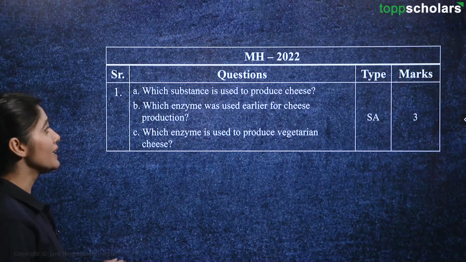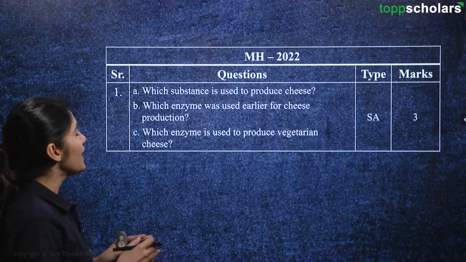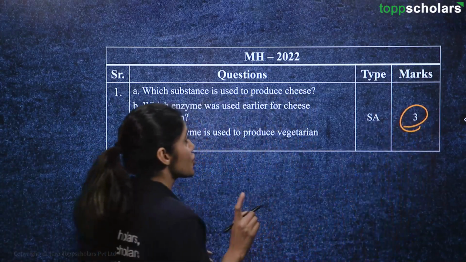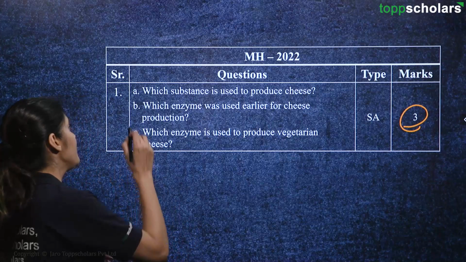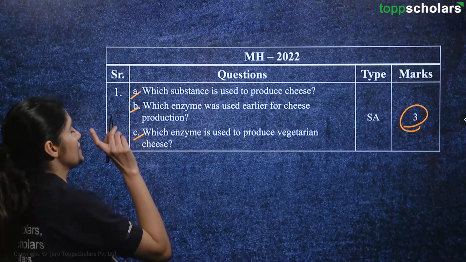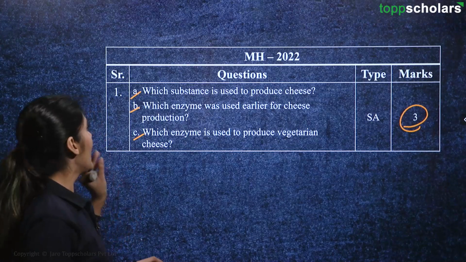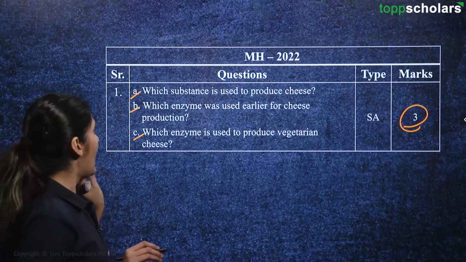Now let's move on to the year 22. Here we again have a 3 mark question, right? It's a short answer question. Again, we have 3 sub questions in it, and each sub question will carry 1 mark. Let's see what questions are given.